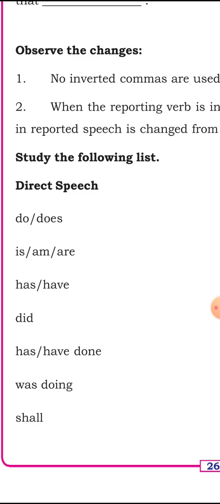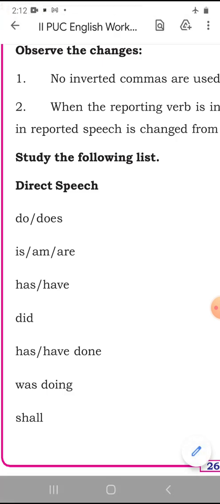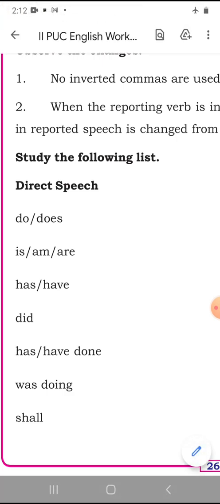For example, Rama has a car. This is simple present tense. Rama and Krishna have good books. This is also simple present tense.